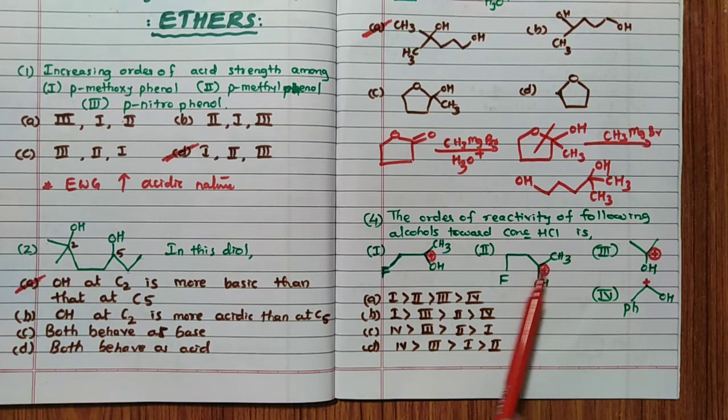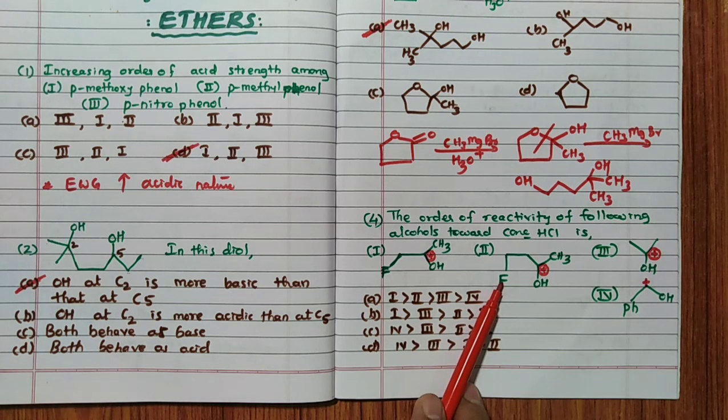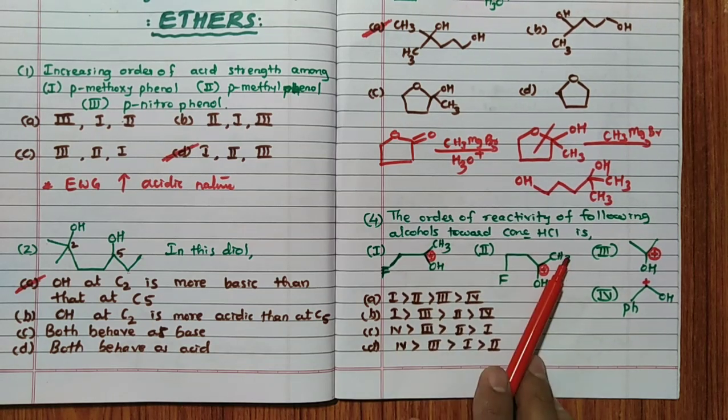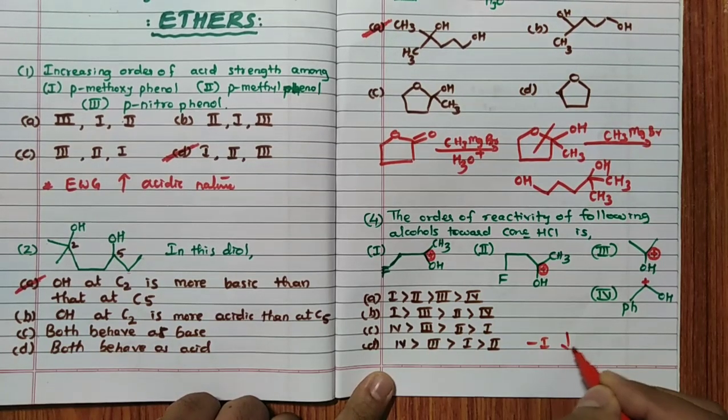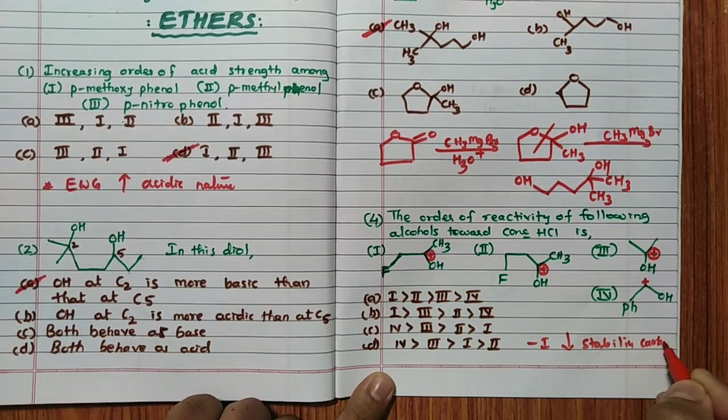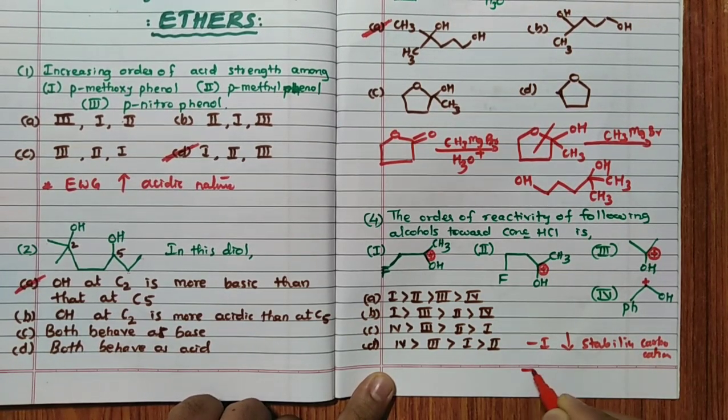Now, the stability of the carbocation also depends on, remember, the minus I effect of the fluorine. CH3 is the same, but here the minus I effect is there. Always remember, minus I effect decreases the stability of the carbocation. So minus I decreases the stability of carbocation, and plus I effect increases the stability of carbocation.